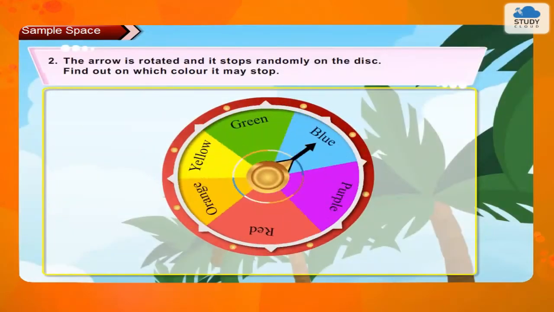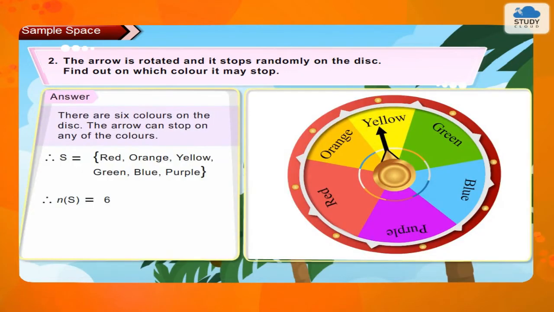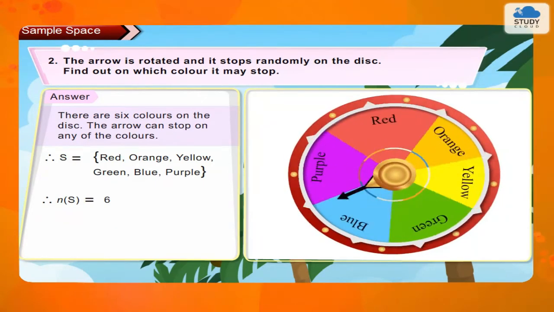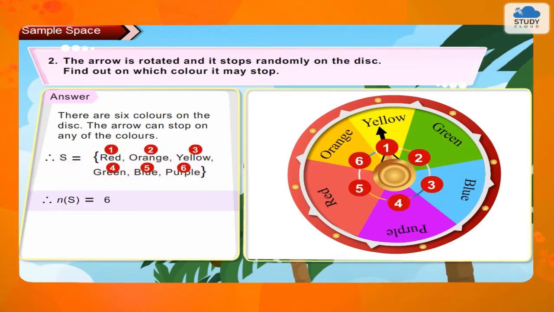3. The arrow is rotated and it stops randomly on the disc. Find out on which color it may stop. Answer: there are 6 colors on the disc. The arrow can stop on any of the colors. Therefore, sample space is equal to {red, orange, yellow, green, blue, purple}. Therefore, the number of sample points is 6.